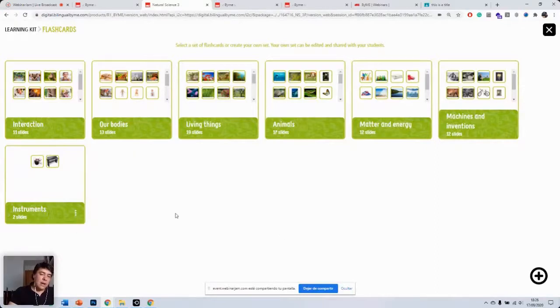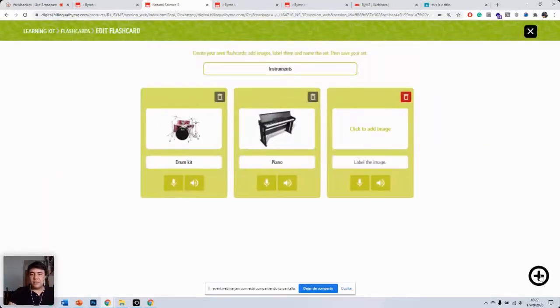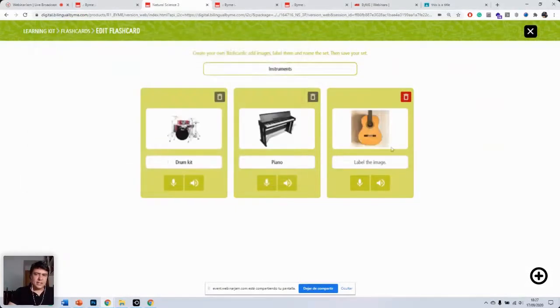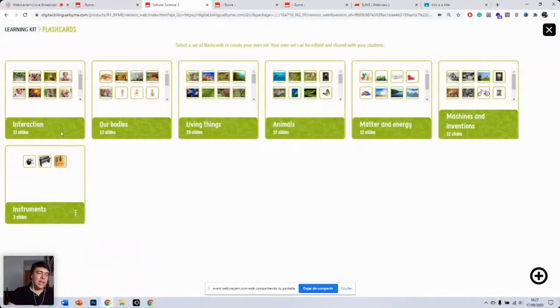If I want to add more flashcards to this set, I just click on the three dots, click on edit, and here I can add more images. Let's add one more. Let's add a guitar. And let's click on save. Now our students will have access to these images.